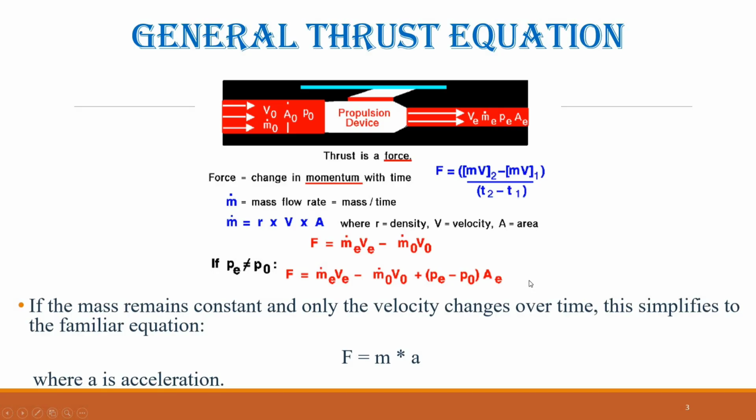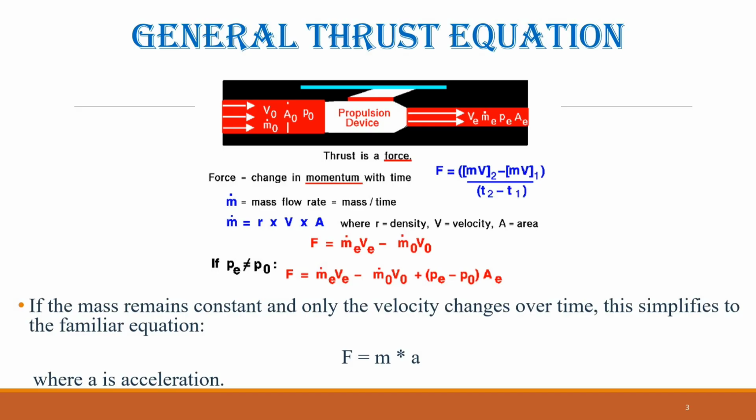In practice, the pressure area term is usually small compared to the momentum terms. Jet engine nozzles are typically designed so that the exit pressure matches the free stream pressure, making the pressure term negligible. In such cases, the thrust simplifies to the product of mass flow rate and velocity difference between the exit and free stream. Since the exit mass flow rate is almost equal to the free stream mass flow rate, it is often convenient to refer to this as the engine airflow rate.